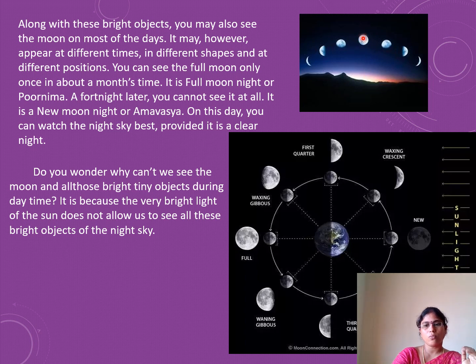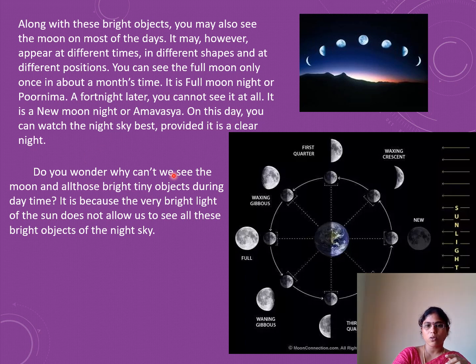While growing, it is increasing in shape, and one day every 15 days, once in a month, we observe the full moon. Commonly we know it as Paurnima in our language, or Purnima. A fortnight later, you cannot see it at all. It is a new moon night or Amavasya. So we don't observe any moon in the sky. That is new moon day. There is no moon. From the next day onwards, again we are going to observe a small crescent moon, and can watch the night sky best provided it is a clear night without moon. Amavasya, new moon day.